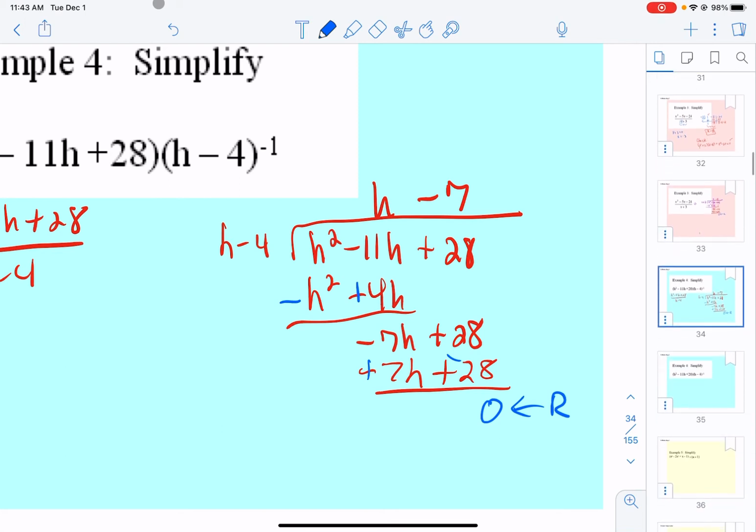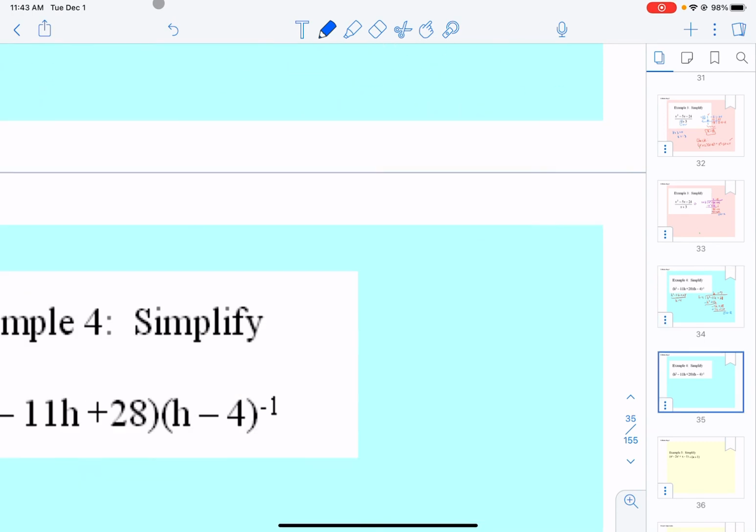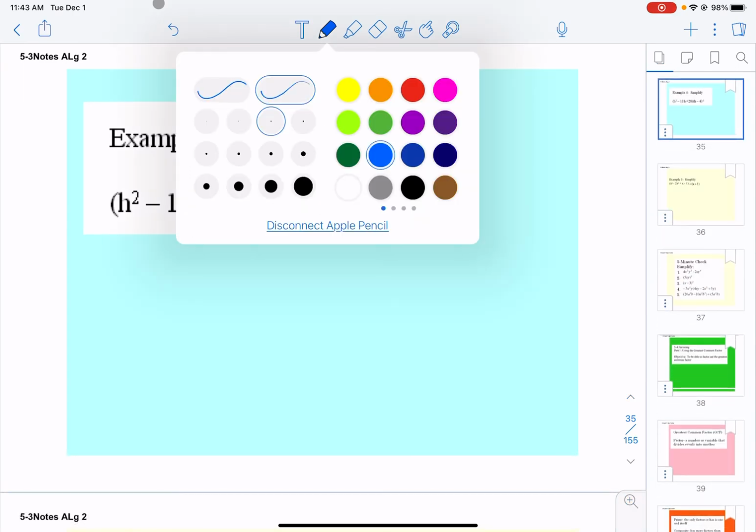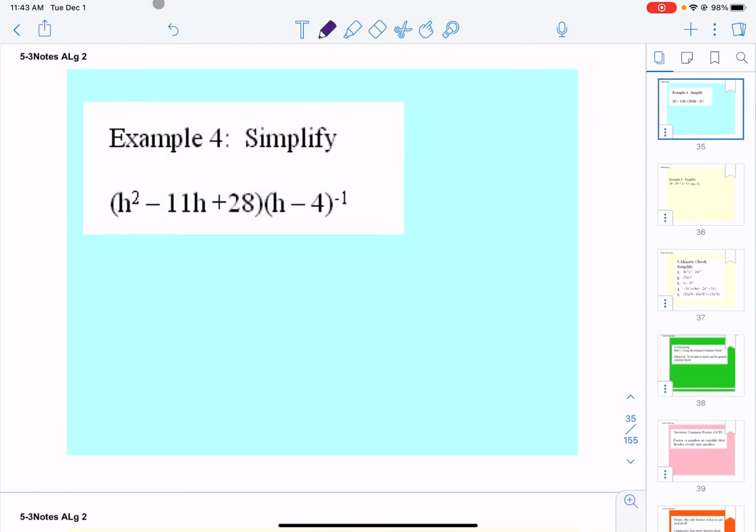Now let's do the same problem again. This time, let's practice doing synthetic division. So, we're going to take our h minus 4. We're going to set it equal to 0. We're going to solve for h. We're going to put that number in its own corner box. Then we're going to check our dividend. What are we dividing into? So our powers should be in order: h squared, then h, then no h's at all. If so, use the coefficients to write right here. So our coefficients are 1, negative 11, positive 28.